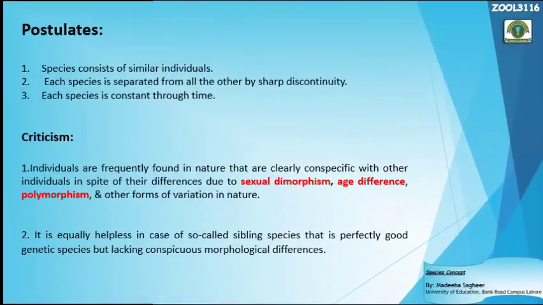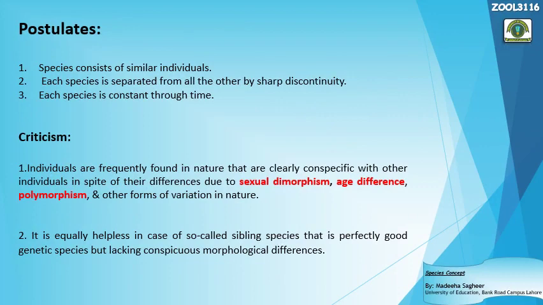Okay, if we divide this typological species concept into postulates, into different points, then it has three important postulates. Number one is that species consist of similar individuals. As I told you in previous slides, this type of concept is based on the similarity in morphology. So it says that each species consists of similar types of individuals that look similar, right?